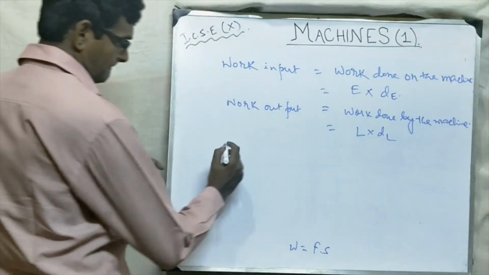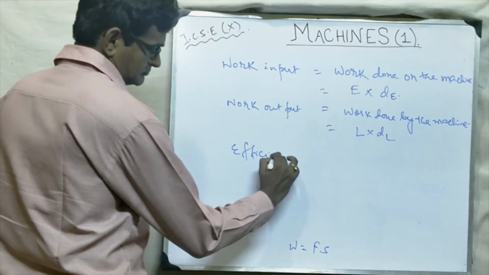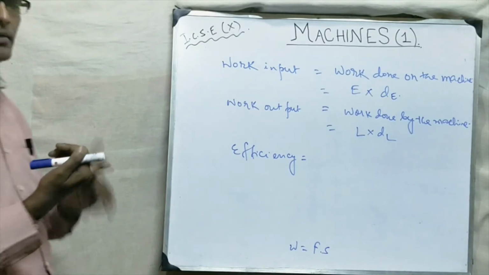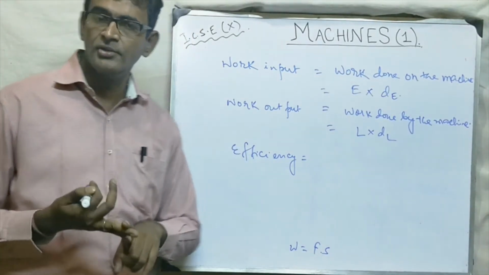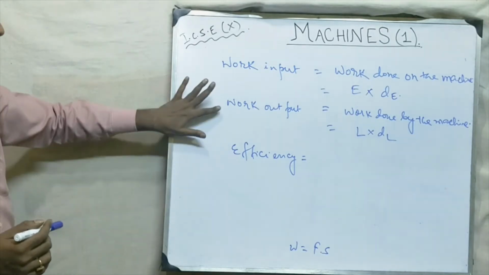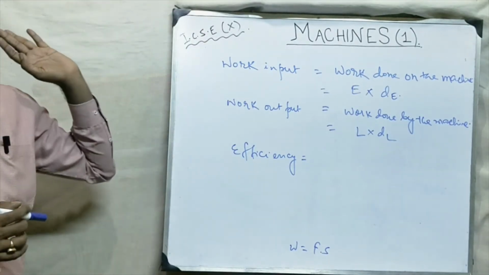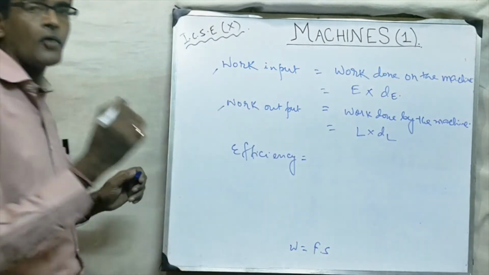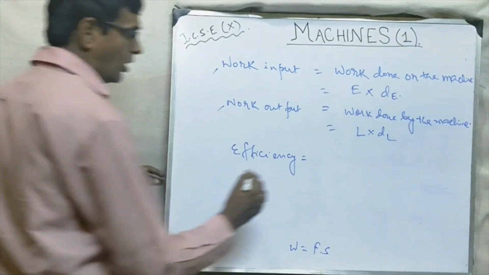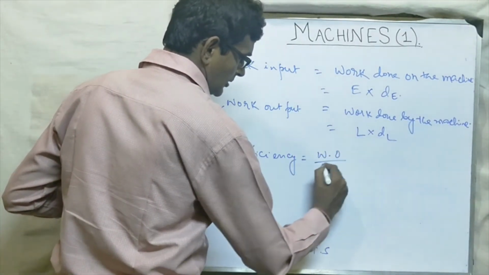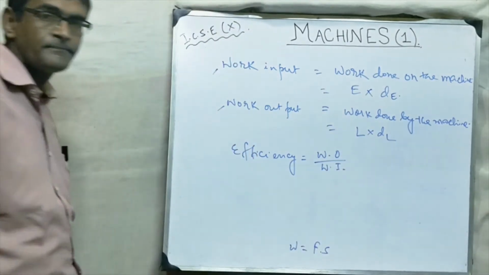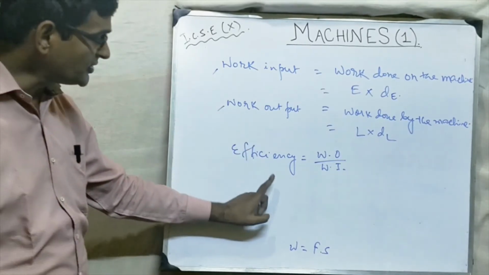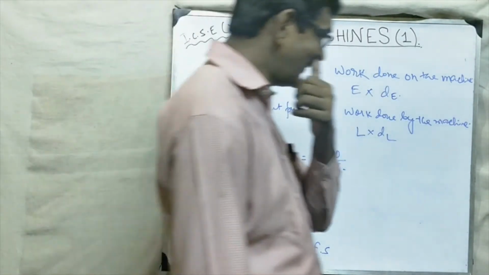Now efficiency. Efficiency is again a ratio. So we have studied mechanical advantage ratio, velocity ratio, and one more ratio: ratio of work output by work input. So efficiency of a machine is actually the ratio of work output by work input. Okay students, so what is efficiency? Efficiency is the ratio of work output by work input.